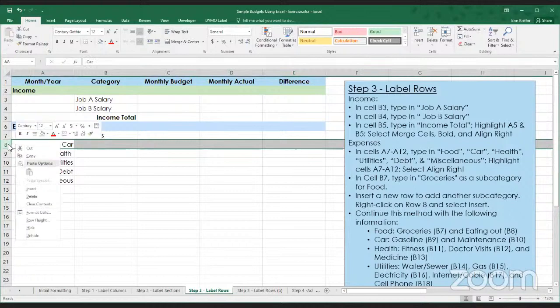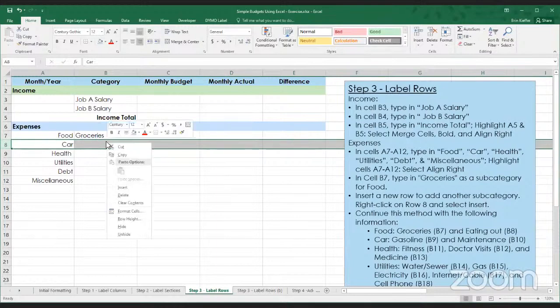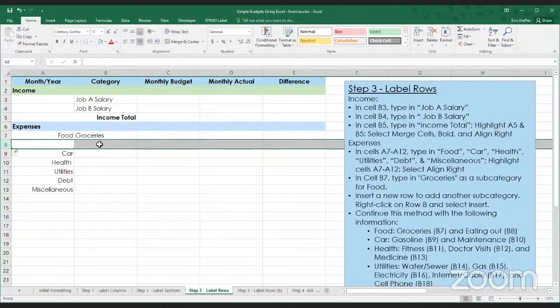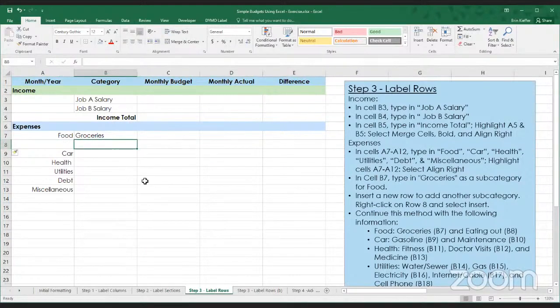Well, actually, in this case, you'll need to select the row below where you want the new row to appear. Once you've done that, you can right-click and click Insert, which should give you a brand new row to work with. In this case, we're going to go ahead and add eating out as our secondary food category.